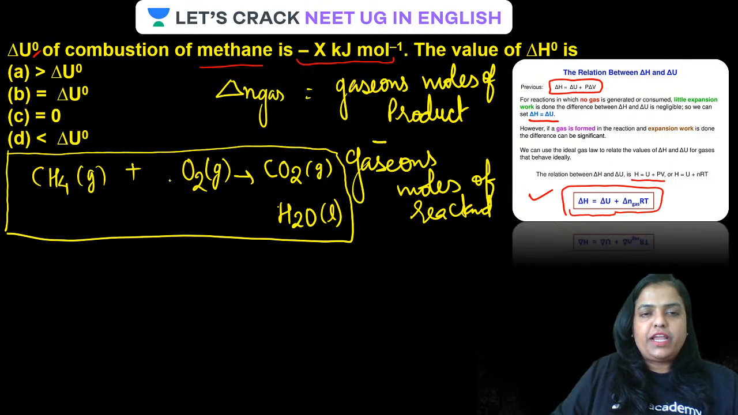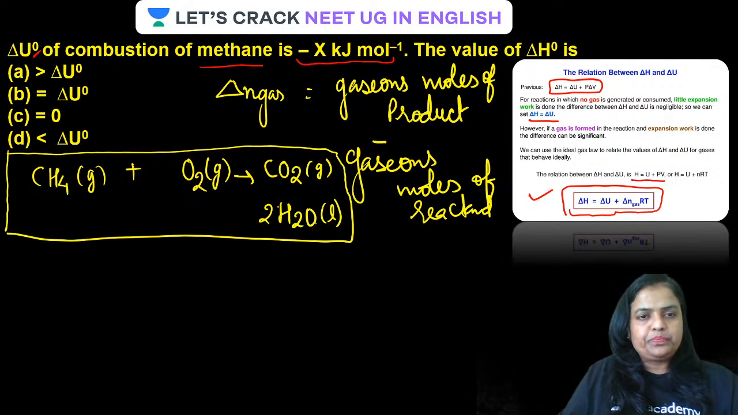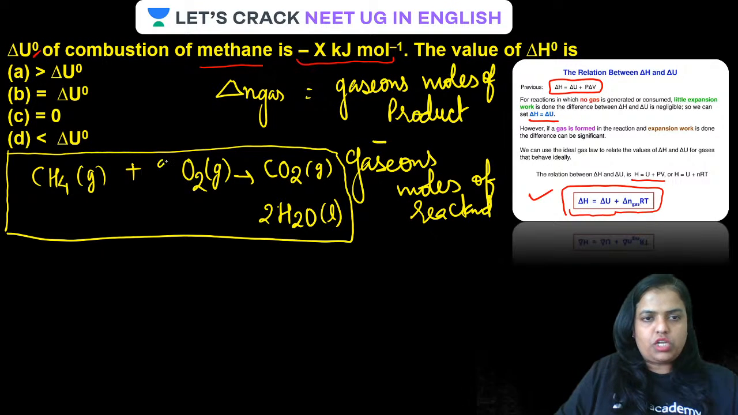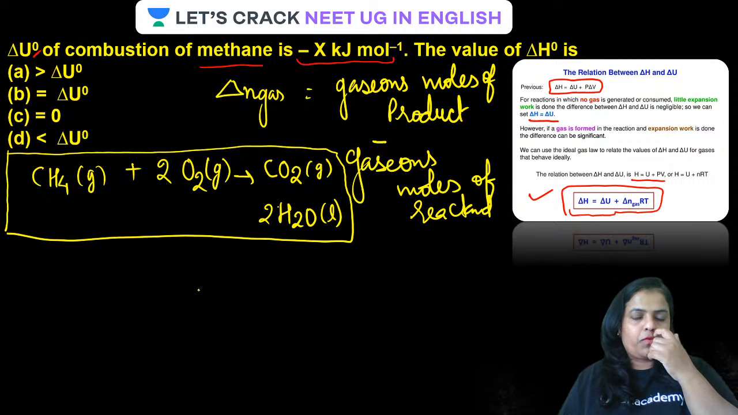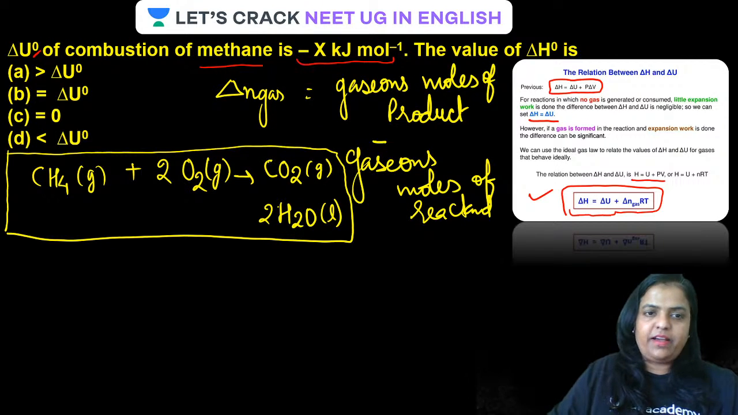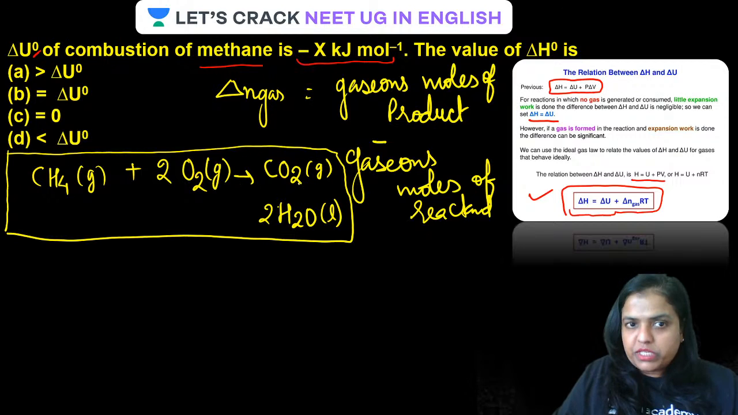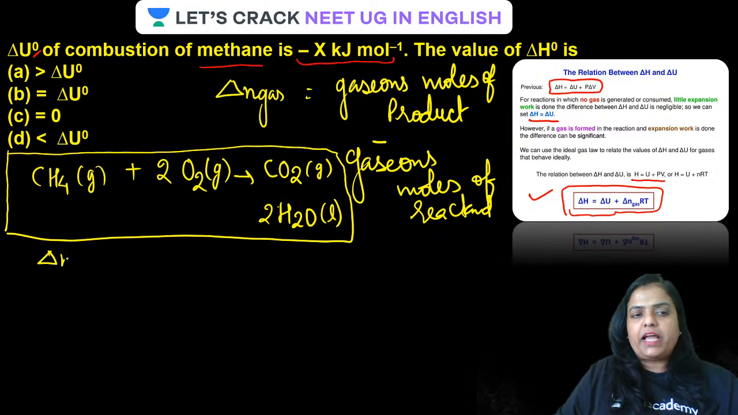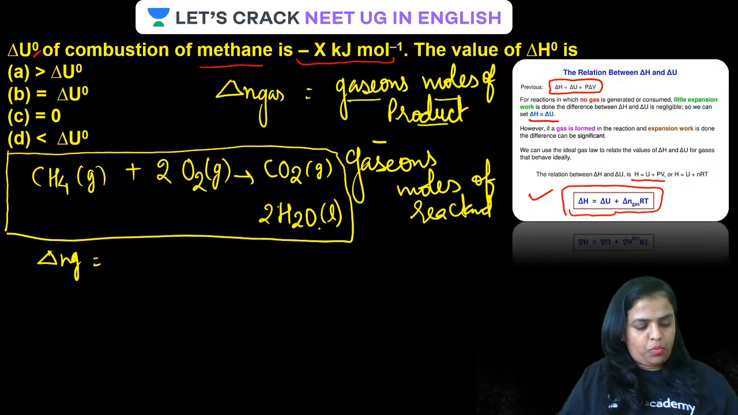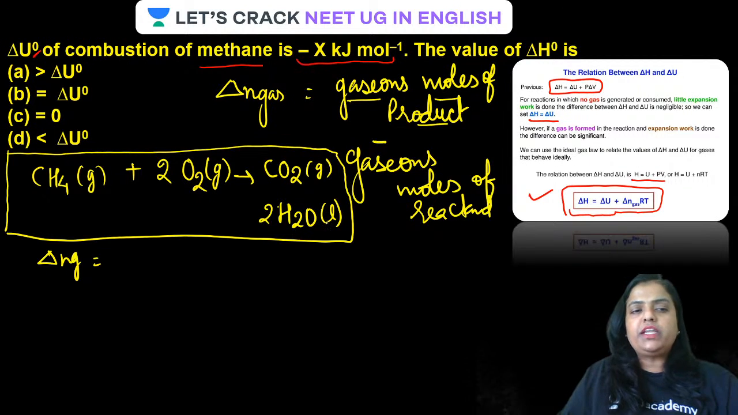Have a look at the screen. Now balance it. Four hydrogens means 2H2O, which needs 2 oxygen, plus 2 oxygen for CO2, so a total of 2 oxygen molecules are required. Methane, oxygen and CO2 are gaseous. What is the gaseous moles of product? Only CO2 is gaseous, whereas H2O is liquid.